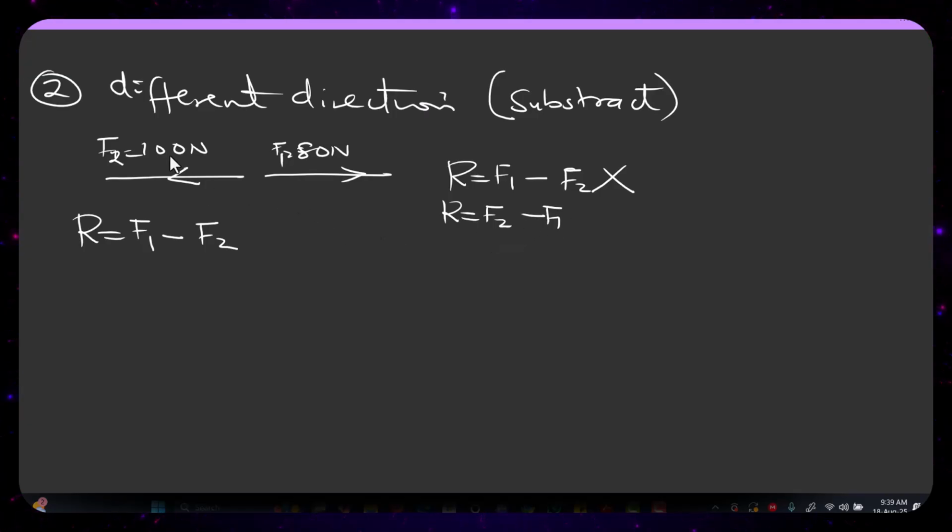I'm going to subtract the smaller one from the bigger one. So I'm going to have 100 minus 80 and not 80 minus 100, which would give you a negative sign. You are not expected to get a negative sign here. You subtract the smaller from the greater one. That is exactly what you're going to do.